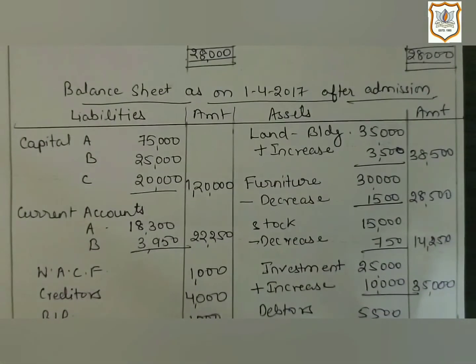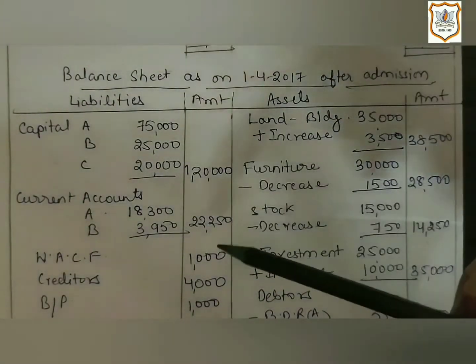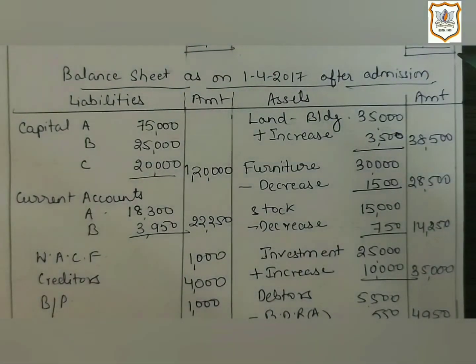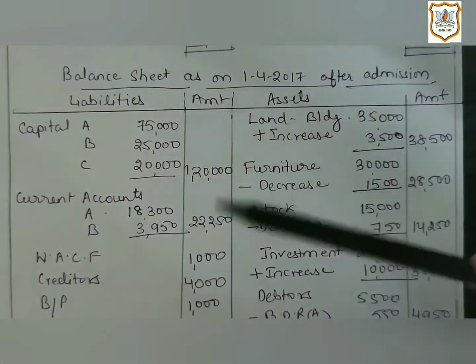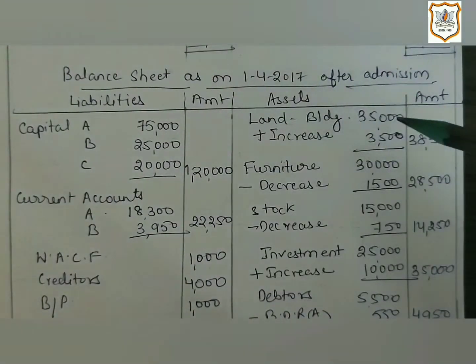But in balance sheet, claim of rupees 1,000 will appear on liability side. So here WACF will be shown on liability side at rupees 1,000.